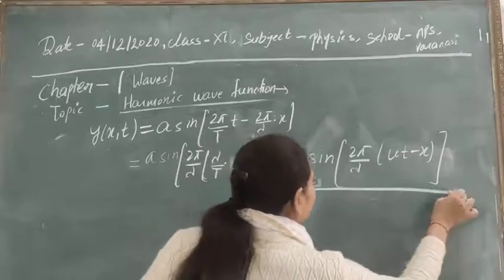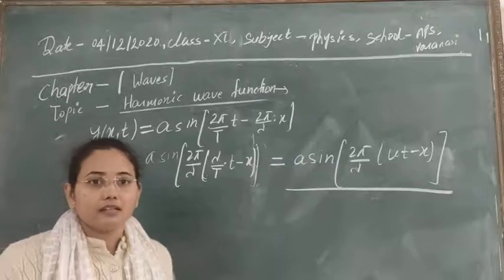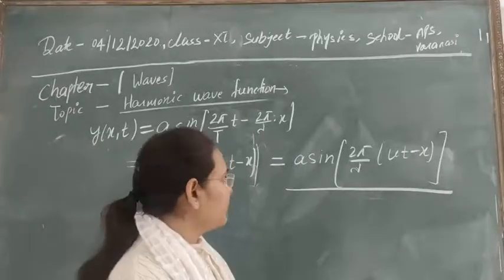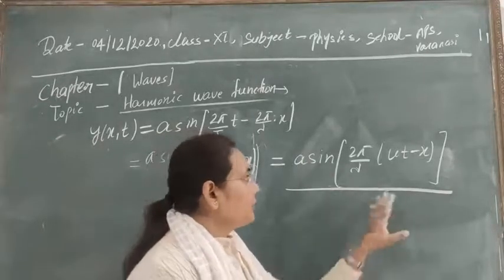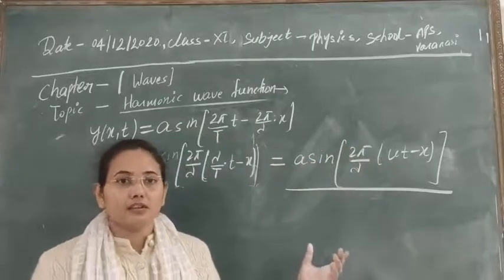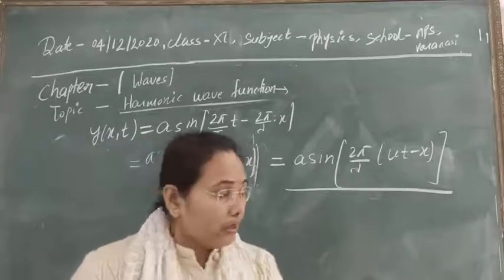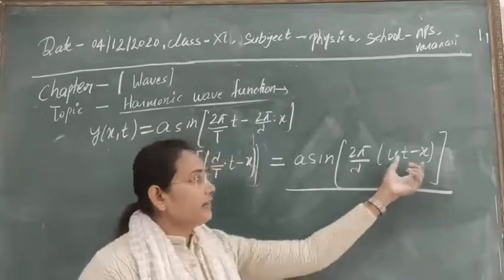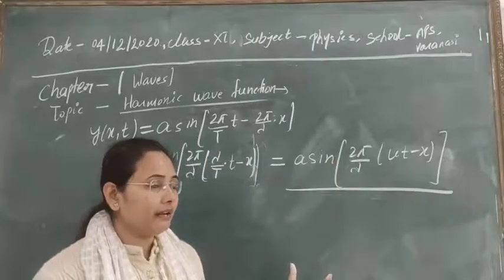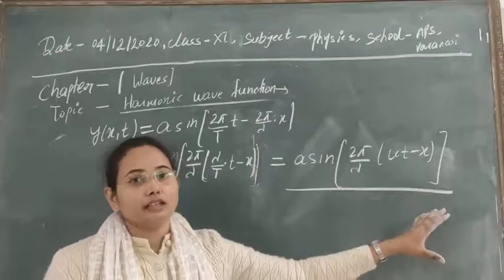Now you can see that this is the same as we discussed while discussing the harmonic wave function. So from here you can understand how we can derive the function for harmonic wave motion. Clear? And this is when the plane wave is propagating in the positive x direction.